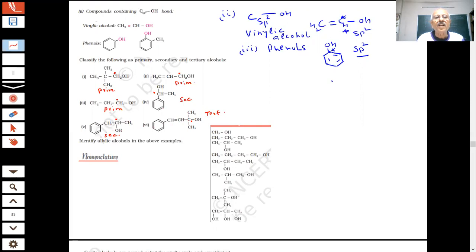Correct answers given. Now, identify the allylic alcohol. Where are the allylic alcohols in this case, students? Which one is allylic?